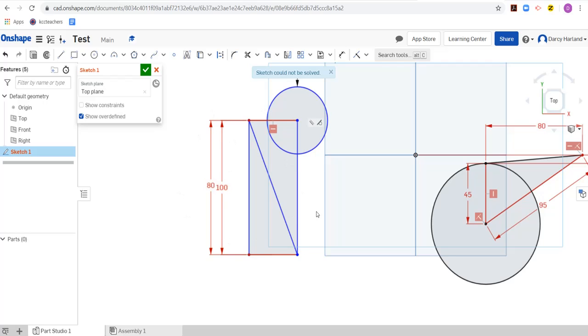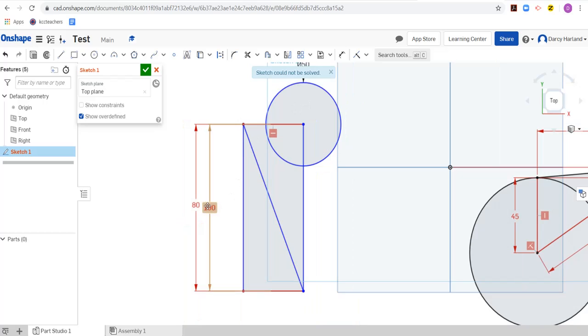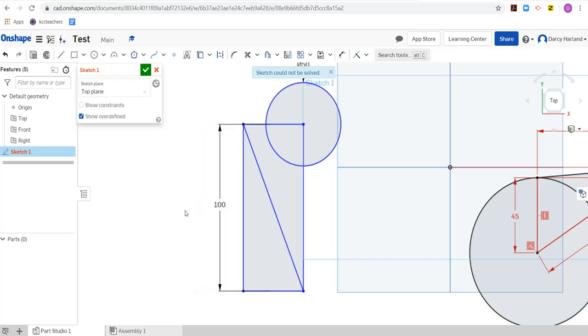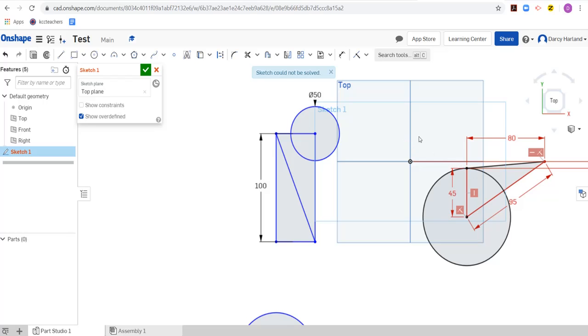So let's take this example here for a simple one to start with. You can clearly see on the side here I've got two measurements, one that says 80, one that says 100, and that line from this point to this point, or even from this point to this point, can't be both 100 and 80 millimeters long. So we need to actually just find whichever one we don't want. So I'm going to click on the 80 mil one, highlight that one by clicking it, and then I'm just going to hit delete on my keyboard, and it's going to delete that line. And now it's only got one piece of information, so it is happy. Okay, so 100 millimeters long for this square, so it says that it's happy there.